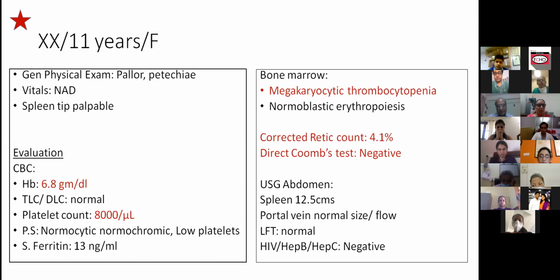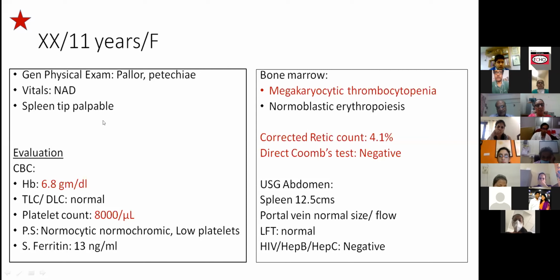Ravi, you have mentioned peripheral smear, normochromic, and low platelets, but you have not mentioned how the platelets looked. Was the morphology seen? Were they granular platelets, large platelets, small platelets? Ma'am, I didn't have this report entirely, so I couldn't comment on this. So maybe we could make a mention that peripheral smear details are not available, so that we know that you looked for it or someone missed it at that time, because that would make a difference. Why would you do a bone marrow in a patient who's otherwise fine?